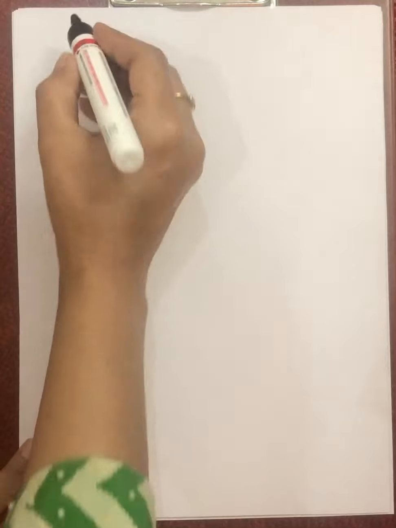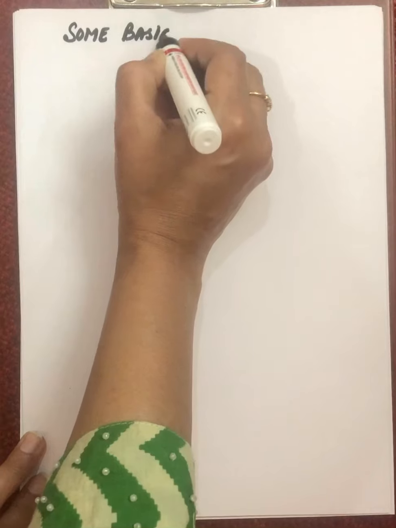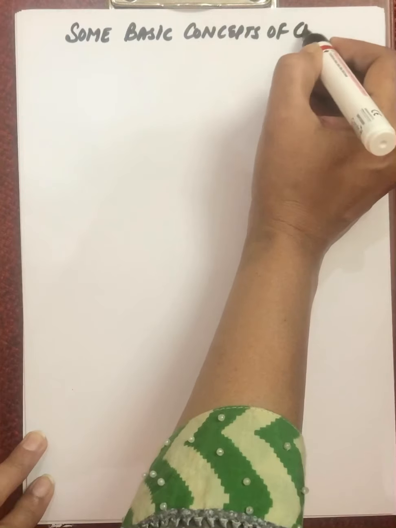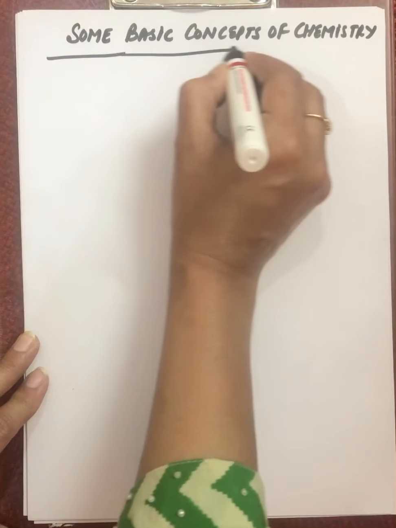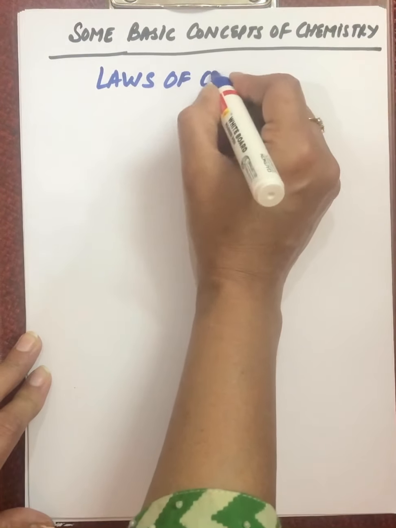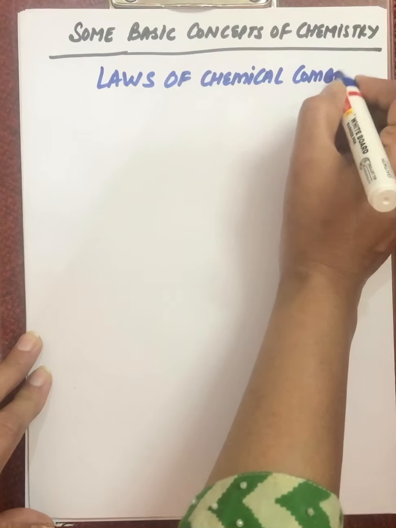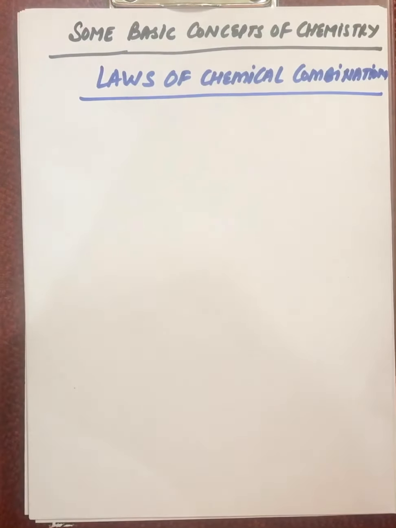Today we are starting with our first chapter of class 11th, that is some basic concepts of chemistry. And today's topic is laws of chemical combination. What are laws of chemical combination?